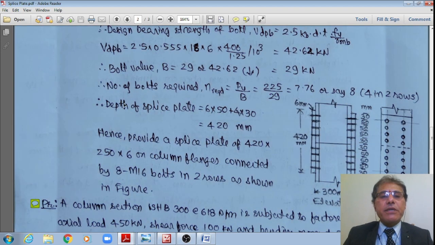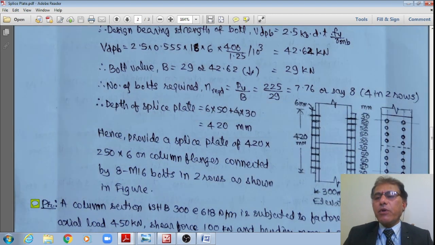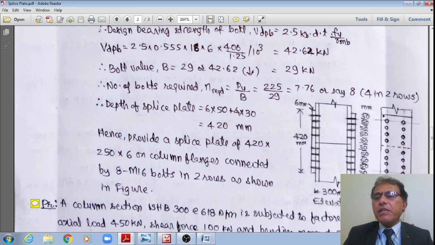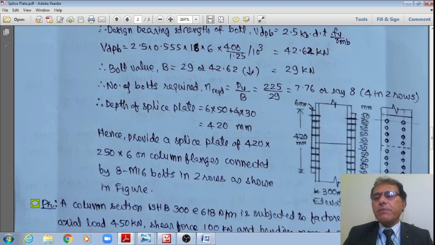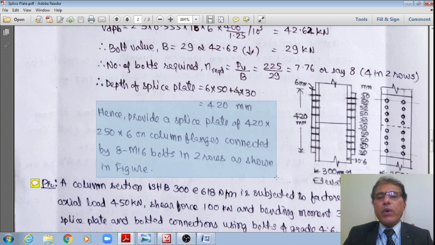Therefore, the depth of this splice plate provided is, as there are 6 pitches, 3 plus 3, 6, plus 2 plus 2, 4 end distances of 30 mm: 6 multiplied by 50 plus 4 multiplied by 30, it works out to say 420. 420 is the depth of this splice plate, and hence we provide a splice plate of 420 depth